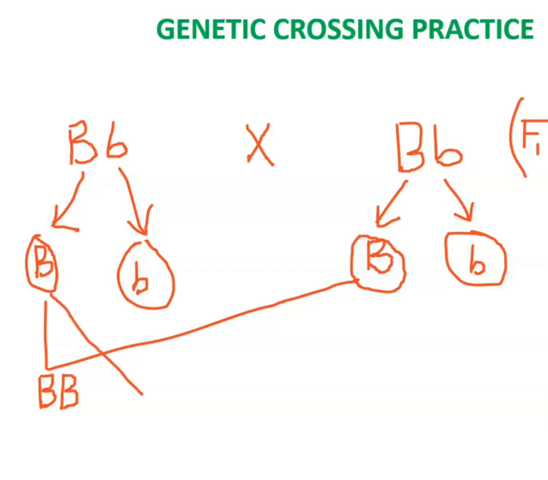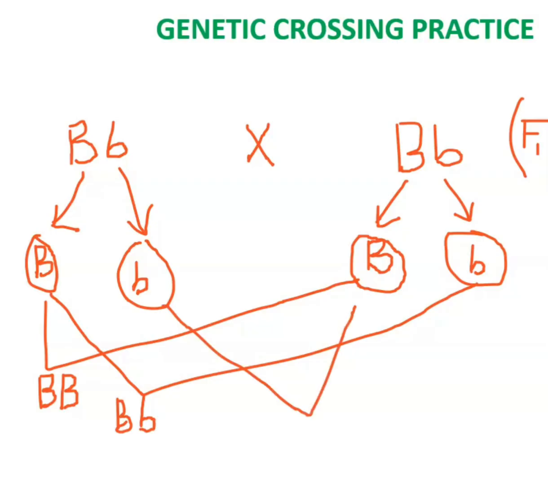Then this will also pair with this allele here to give us capital letter B and small letter b. This is a heterozygous blue eye because the dominant gene is still the blue eyes. Then we are done with that. The second allele will pair with this to give us the big B first and the small b. Remember, the big B is for the blue eyes, the small b is for the black eyes, and it's recessive here. So this will still give us another heterozygous blue eye child.